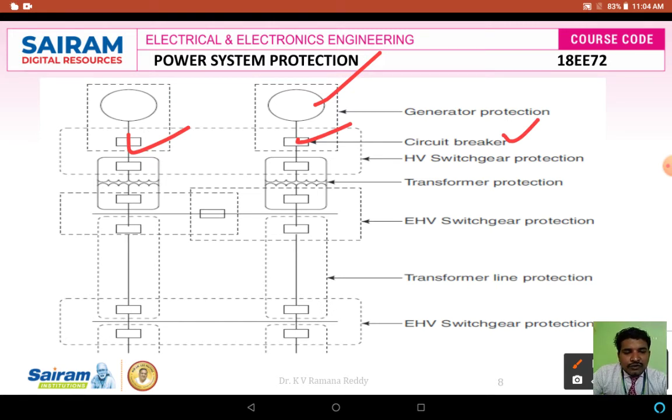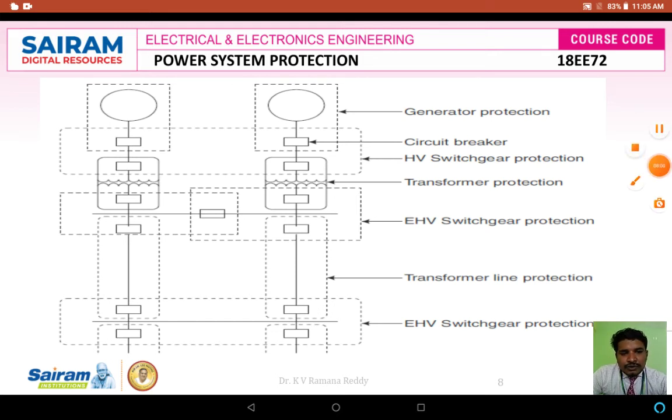The next zone of protection is called high voltage switchgear protection. In the case of high voltage switchgear protection, we are giving the generated voltage from the generator zone to a transformer zone. The transformer suitably steps up that generated voltage to a higher voltage, to overcome the losses in the transmission lines, which transmit over so long a distance from the sending end location to the receiving end location. Then again here we have to provide a particular zone of protection which is called transformer zone protection.